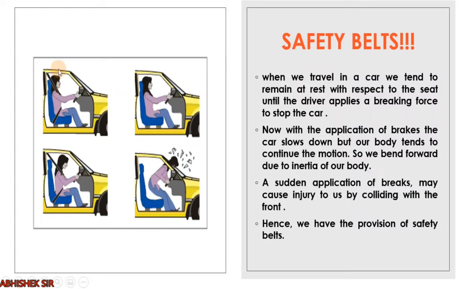So over here, if she is wearing the safety belt, what will happen? Even if the car slows down, the safety belt will exert a force to make the forward movement a little bit slower. So we will not experience injury, right? This is the simplest technique by which we can avoid injury, and it is very surprising that safety belts are designed on the concept of inertia of our body, right? This will be asked as a give-reason question, so please note it very carefully.